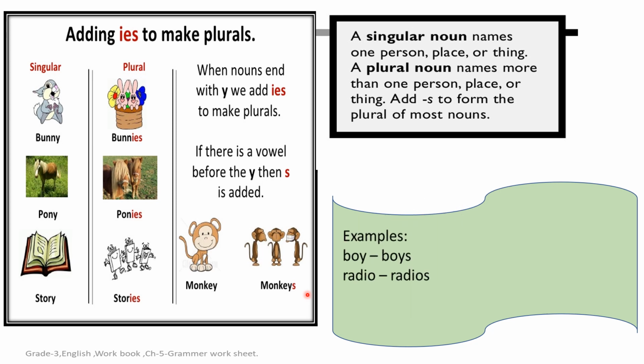For example, boy, boys. Can you see? Here there is O and it's a vowel sound. So we have used here boys. Radio, radios. Leave, leaves. Jelly, jellies.